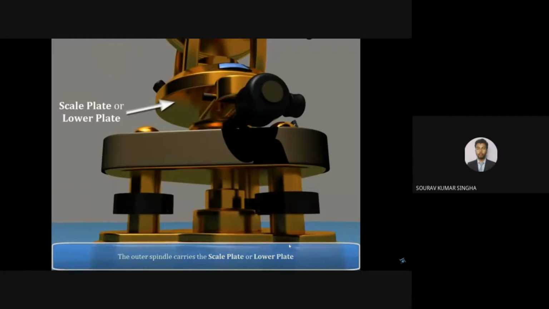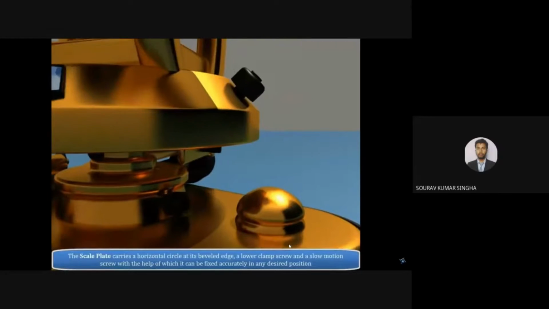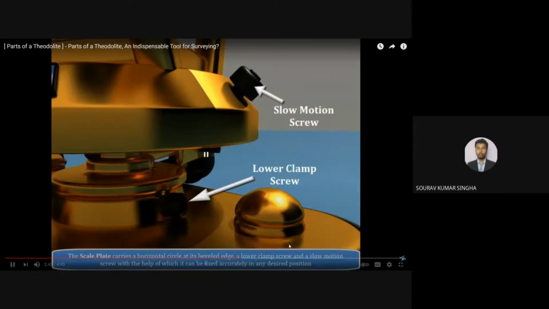Here is the scale plate or the lower plate. This is the lower clamp screw and this is the slow motion screw. I have told you lower clamp screw means you need to lock the lower plate, okay, and this is the slow motion, that means the tangent screw. Slow motion means the tangent, that means after locking this lower clamp screw, if you need to make a very slight move, for that case you can use this slow motion screw.